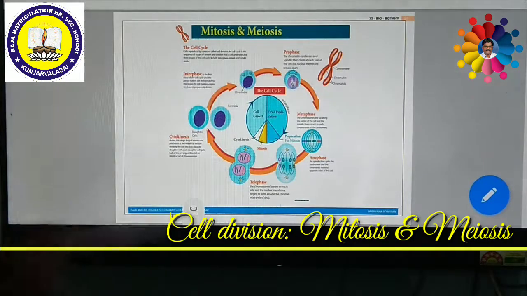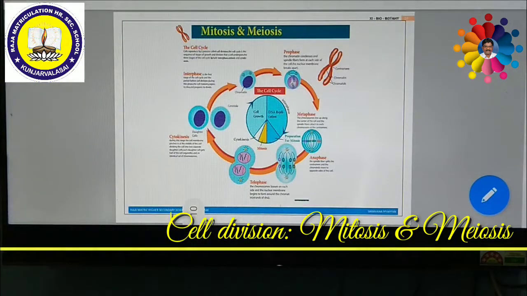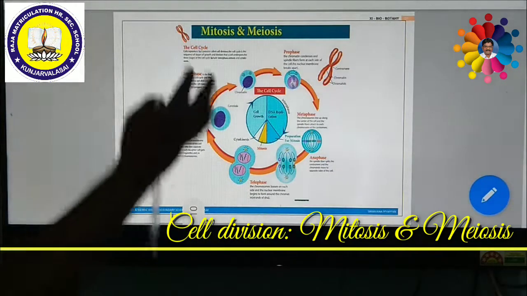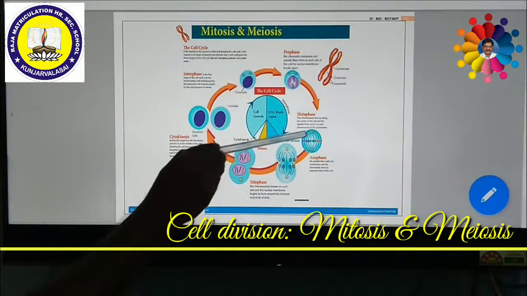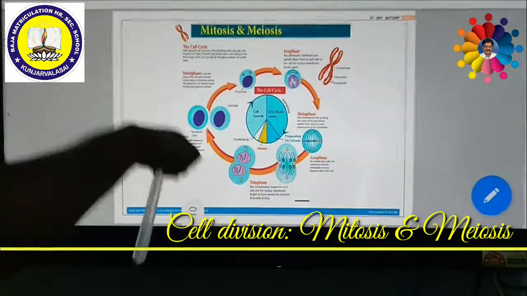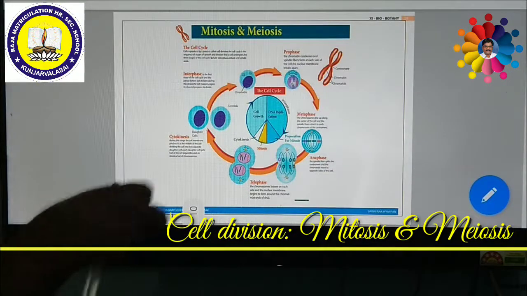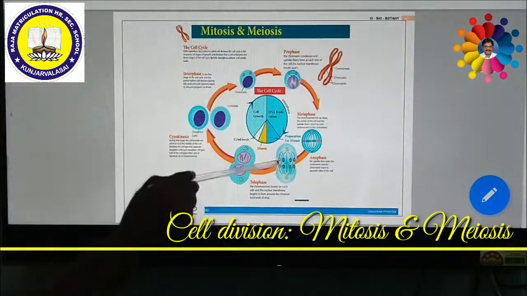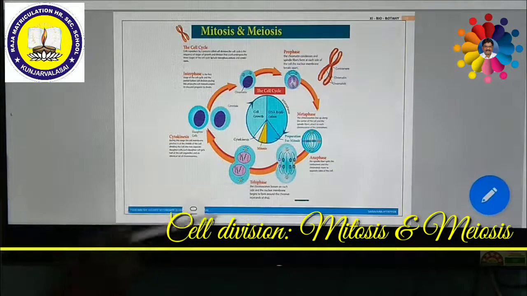After metaphase, the spindle fibers which are contacting the centromere or the kinetochore will pull the chromosomes. The chromosomes are cut into two pieces at the centromere due to the constriction of the spindle fiber. Due to the constriction, the chromosomes are pulled towards their poles. So here the chromosomes are pulled down and move towards the pole. This phase is called telophase.